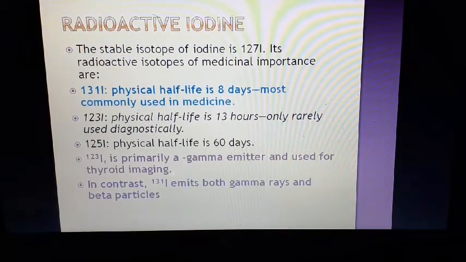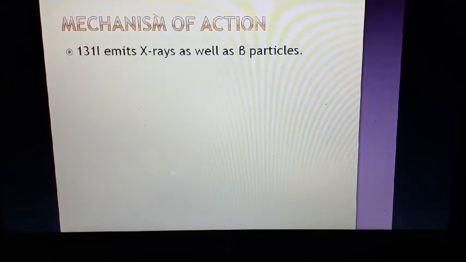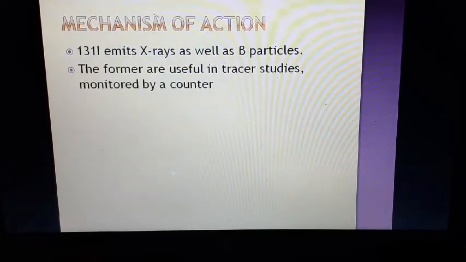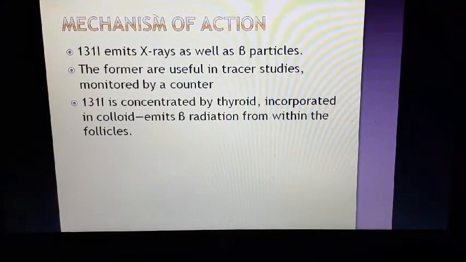In contrast, 131I emits both gamma rays and beta particles, and is used in the treatment of hyperthyroidism, because in Graves' disease they actually destroy the thyroid gland. So 131I emits the gamma rays as well as beta particles. The former are useful in the tracer studies monitored by a counter. It is concentrated by the thyroid.